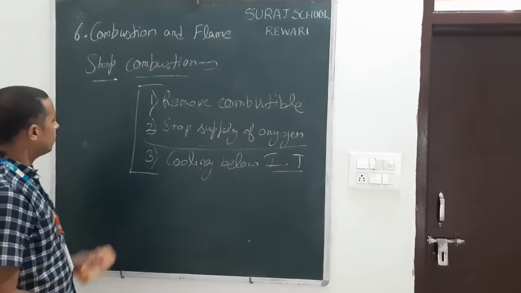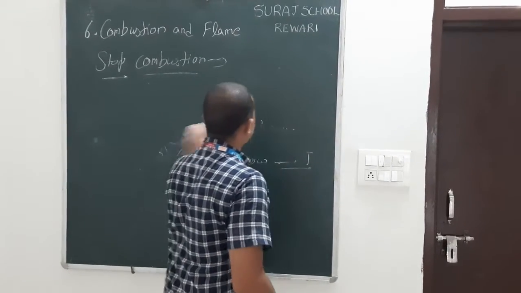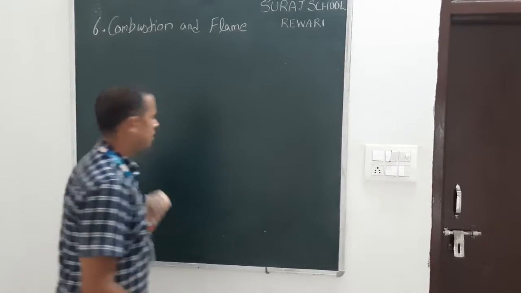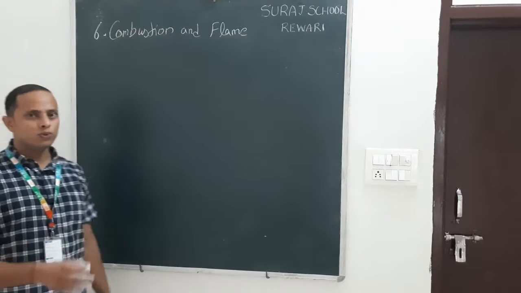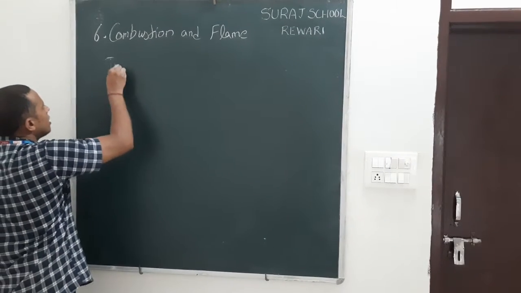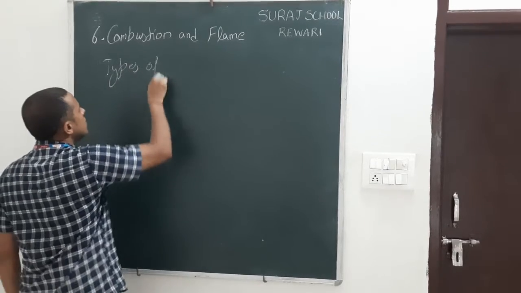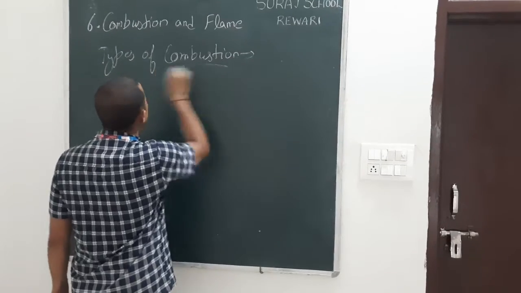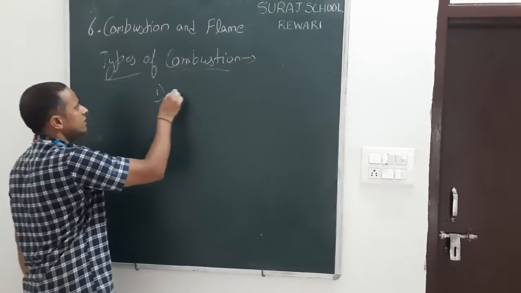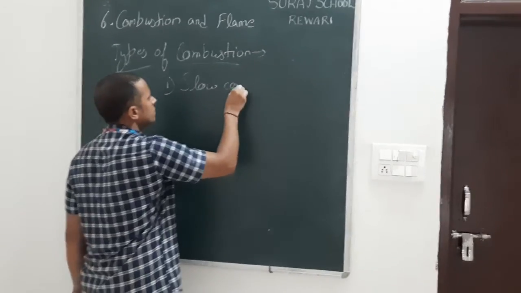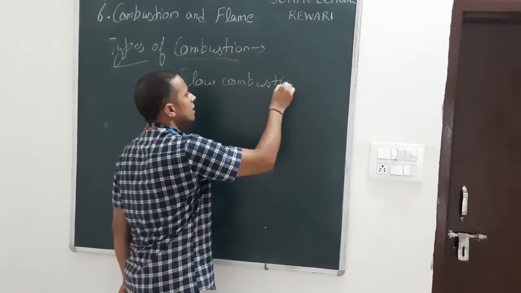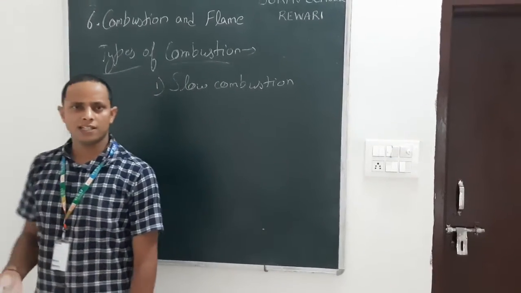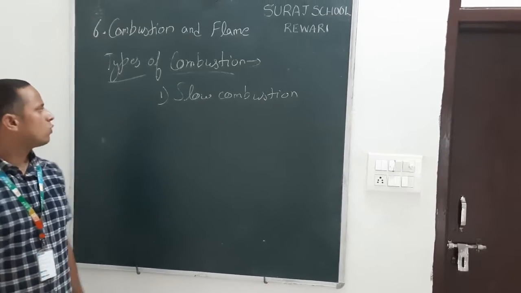Okay. Now we have to learn about types of combustion. First is slow combustion, in which the substance burns slowly. For example, wood, paper, etc. The fire and the substance get burned slowly.